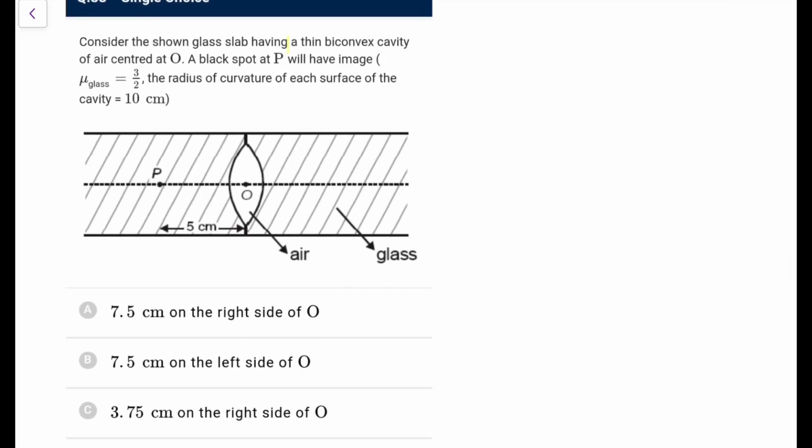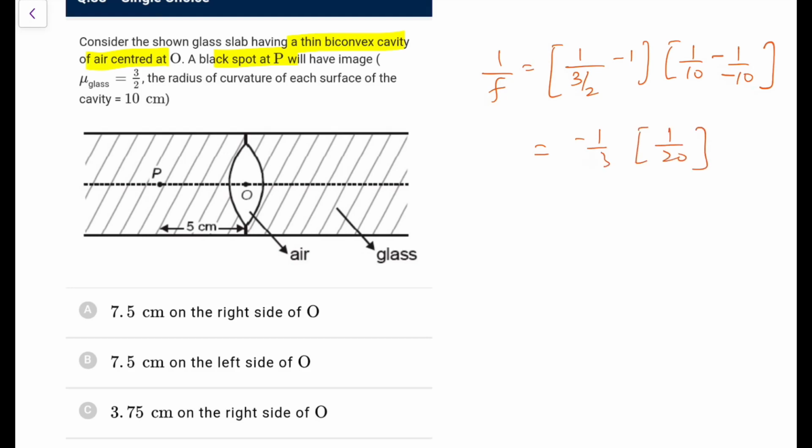Consider the shown glass slab having a thin biconvex cavity of air centered at O. A black spot at P will have image, and mu is 3 by 2, radius of curvature of each surface of cavity is 10 centimeter. So basically I can imagine it as a lens, and the focal length I will write as 1 upon f is mu of lens upon medium, 3 by 2 minus 1, into 1 upon r1 minus 1 upon r2, that is 1 upon 10 minus 1 upon minus 10, in centimeters. So this would be 2 by 3 minus 1, that is minus 1 by 3, this will become 1 by 20, so focal length will become minus 60 centimeter.